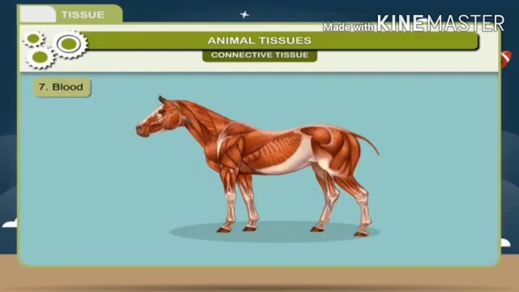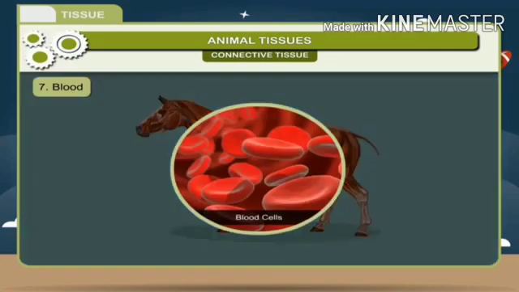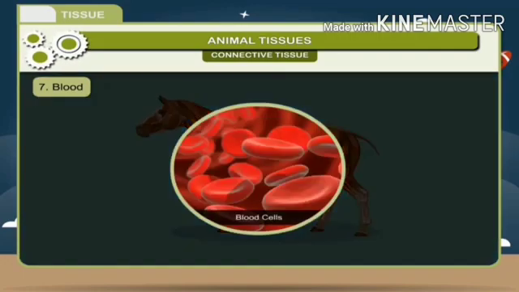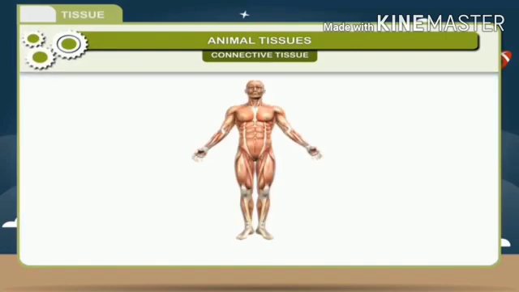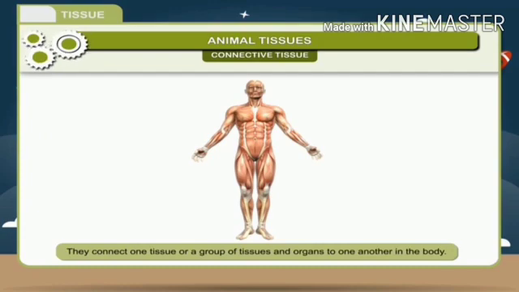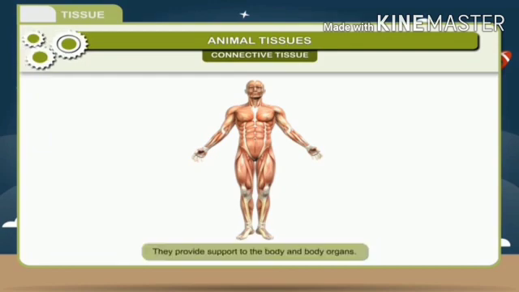7. Blood. It is a liquid connective tissue which is present in the entire body. It is a vital fluid found in humans and other animals that provides important nourishment to all body organs and tissues. Functions. 1. They connect one tissue or a group of tissues and organs to one another in the body.